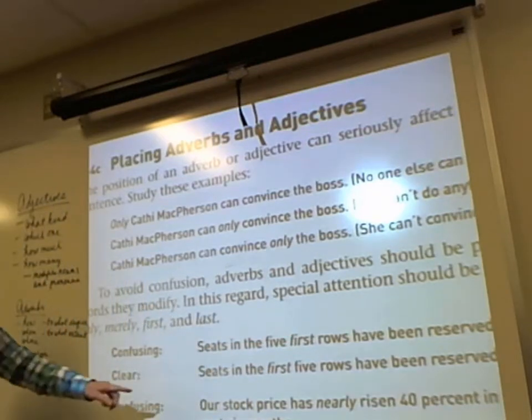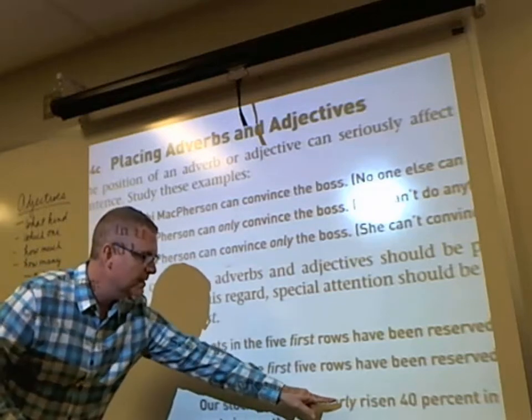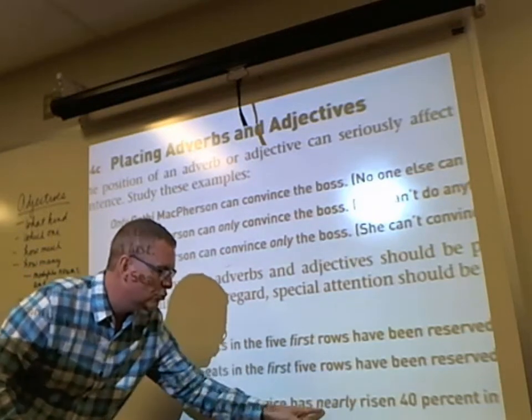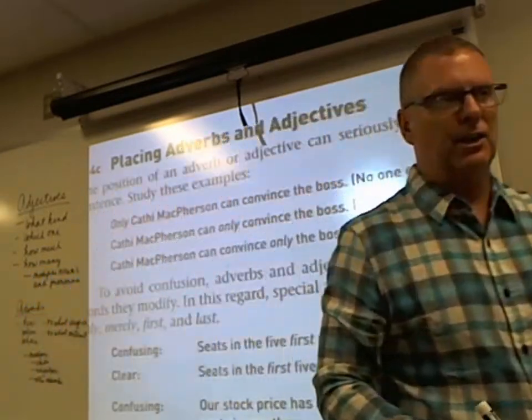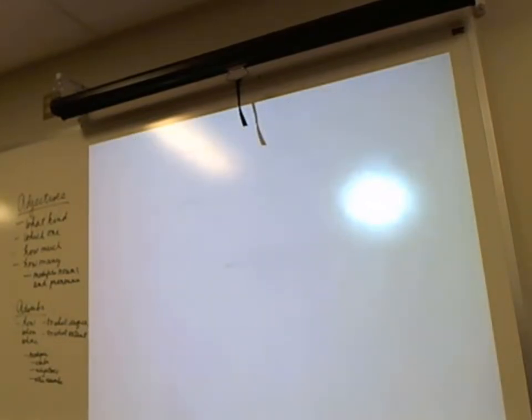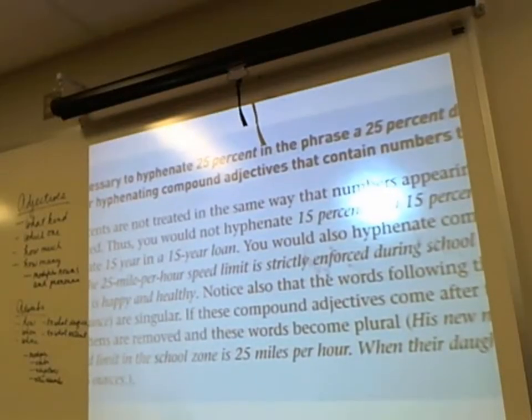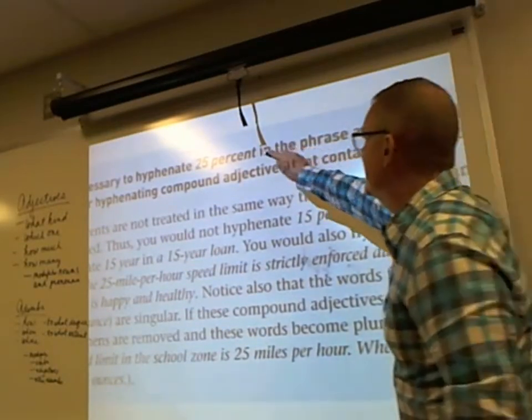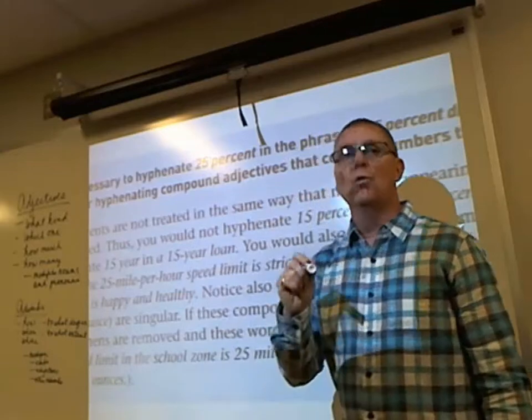Okay, now let's take a look at the FAQs at the end of the chapter. First one is, should you hyphenate 25%? And the answer is no, but the word percent should always be spelled out as a word in business writing. Don't ever forget that. Now, if you're talking about loans, like I have a 15-year loan, then you hyphenate it.